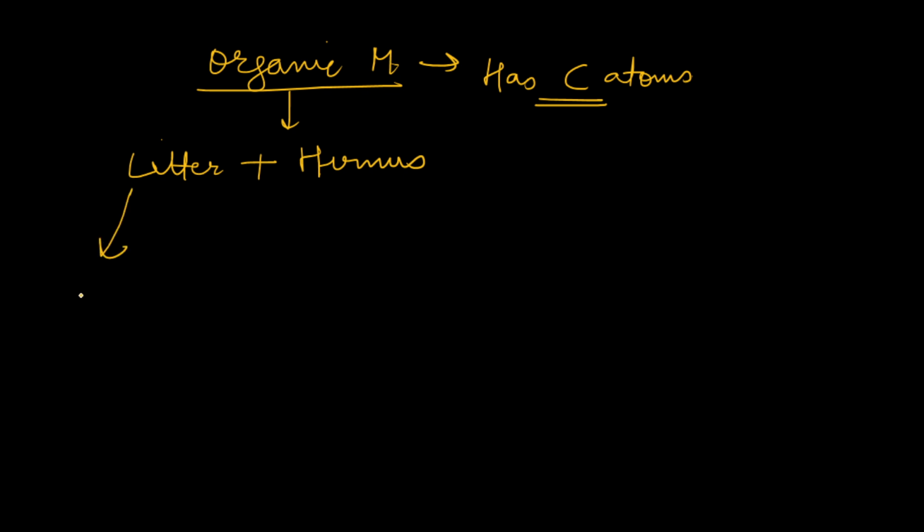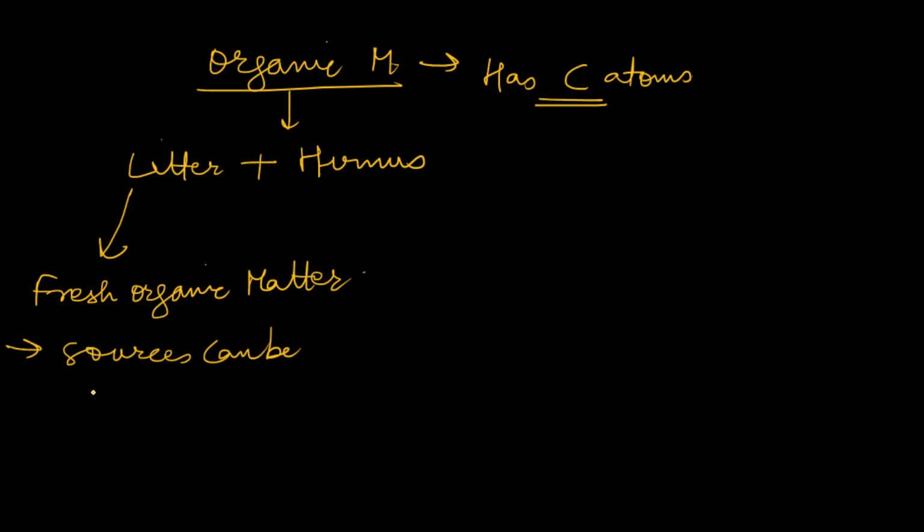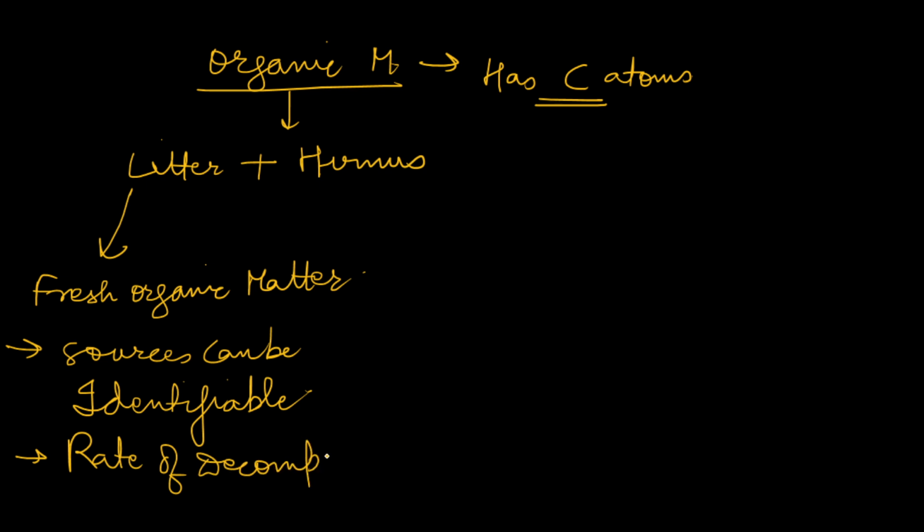So litter is the fresh organic matter, and as it is fresh, so its sources can be identifiable. Its rate of decomposition is very fast. So this was about litter.